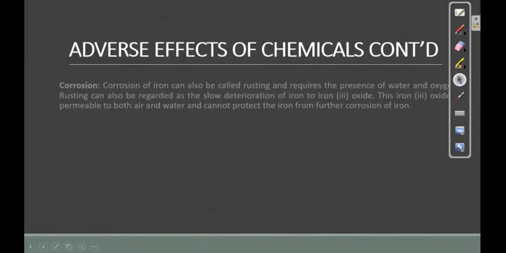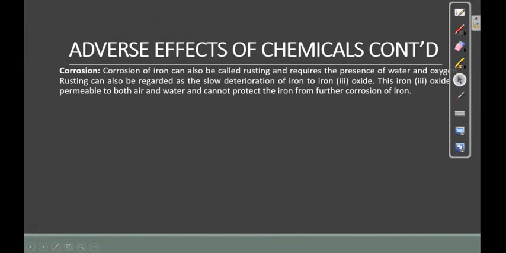Now, another one is corrosion. Corrosion of iron can also be called rusting, and requires the presence of water and oxygen. Rusting can also be regarded as the slow deterioration of iron, that is, iron 2 to iron 3 ion. This iron 3 oxide is permeable to both air and water and cannot protect the iron from further corrosion.